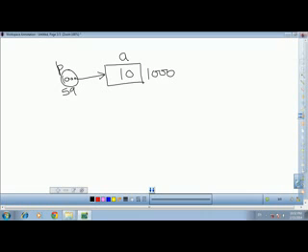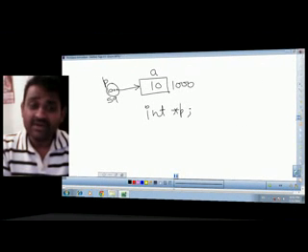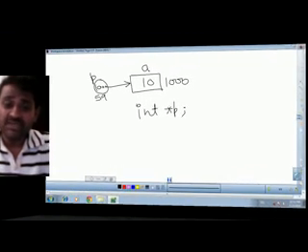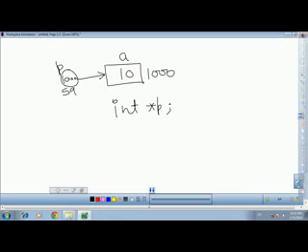So, if we want to define this variable, it will be defined like this, note the syntax: int *p. Actually, what is this? It is read as: p is a pointer to an integer type variable. Indirectly, it means that p will hold the address of some integer type variable.